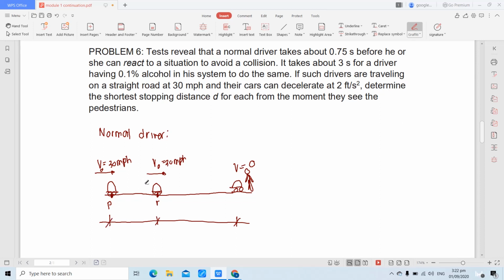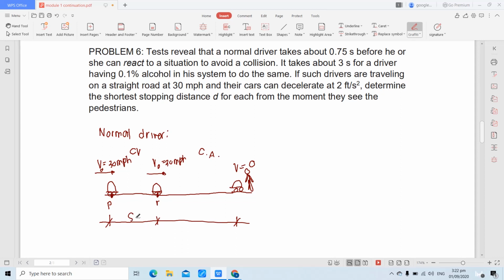So, meron tayong dalawang motion na mangyayari dyan. Mapapansin nyo dyan, di nagbago yung velocity dito from perception to reaction time. Right at that point, it will travel in a constant velocity motion. From this point, up to this point, bumaba yung value ng velocity. Kapag bumababa yung value ng velocity, it is traveling in a constant acceleration motion.